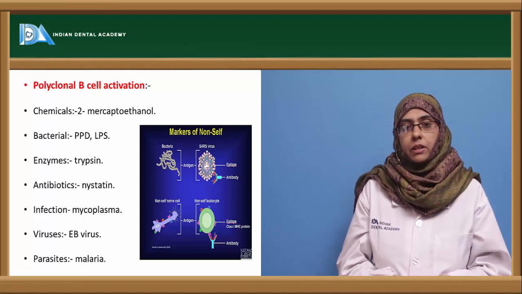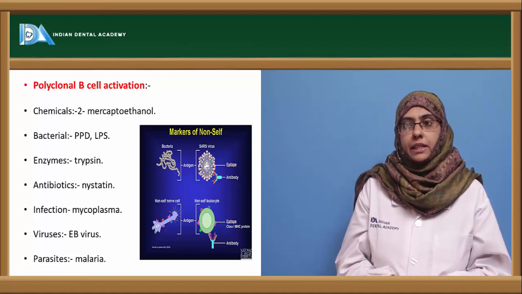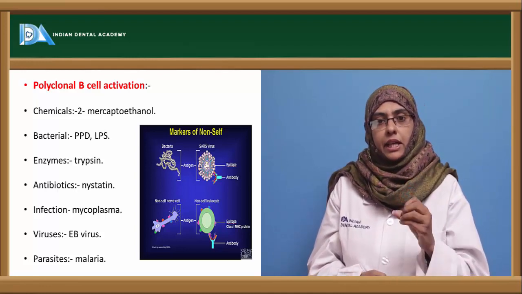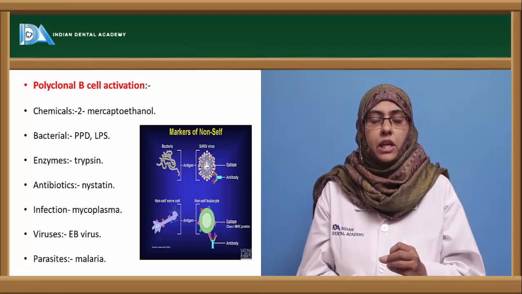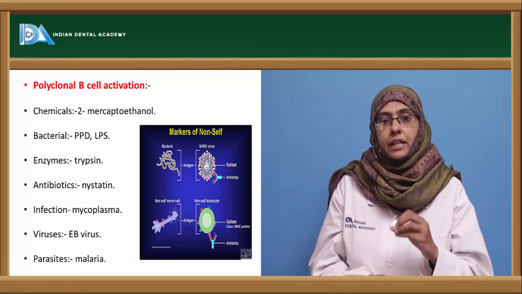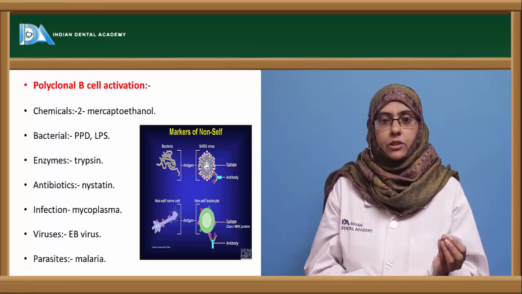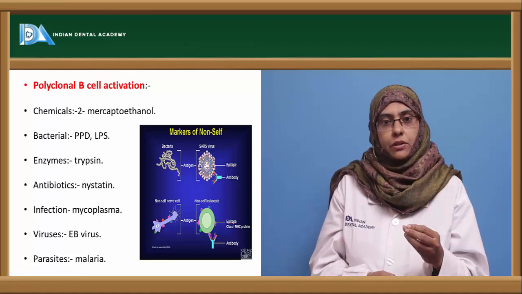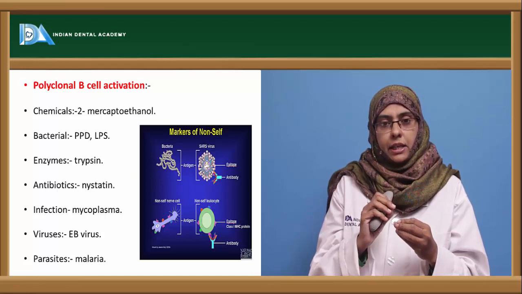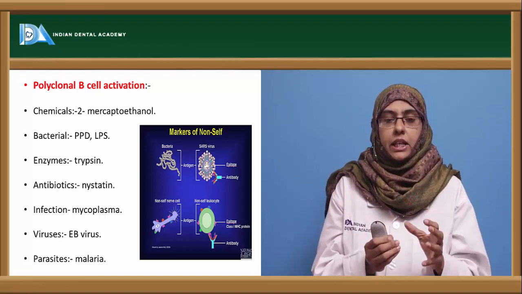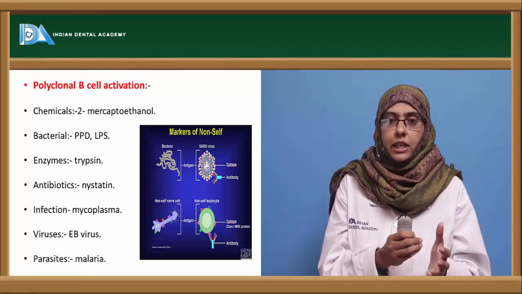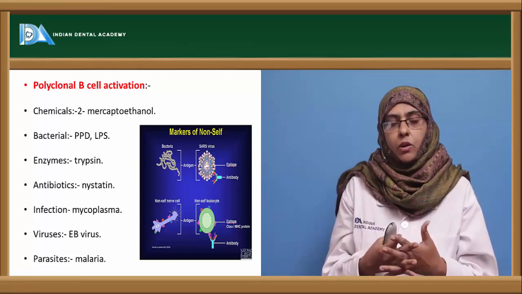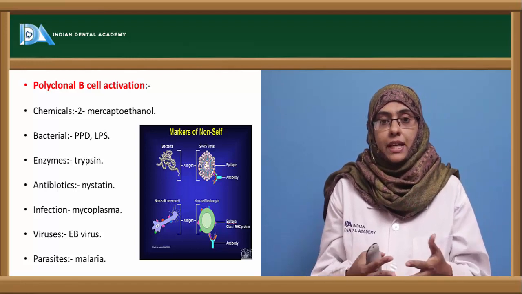Next concept that is proposed is polyclonal B cell activation. Whenever an antigen enters, the most important characteristic feature of the immune response is the production of specific antibody towards a particular antigen. Here we have an antigen gaining entry into the human body, and it has certain epitopes of certain structure. Towards this structural epitope, the antibodies are produced, and they bind based on their complementary structure. That is what is called specificity.